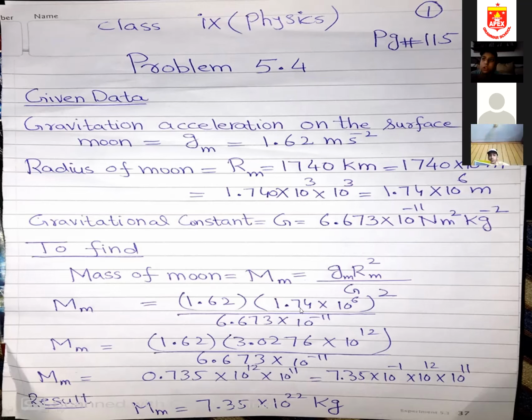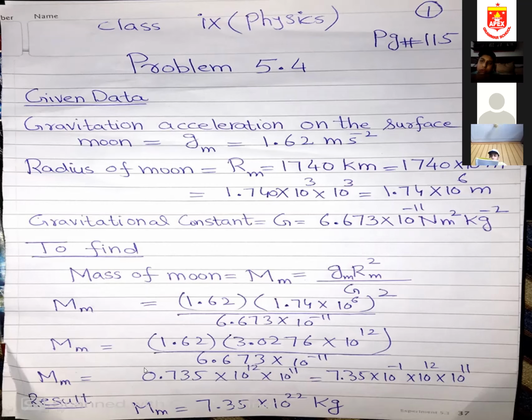So if you solve this, if you take 1.74 square, that will be 3.0276, and 10 power 6 multiplied by 2 is 10 power 12. So 6.673 into 10 power minus 11 will be written down. Okay, so if you multiply 1.62 with 3.0276 and then divide this with 6.673, you will get 0.735. Multiply this by 10 to the power 12. When the 10 to the power minus 11 goes up, it will be 10 to the power 11.